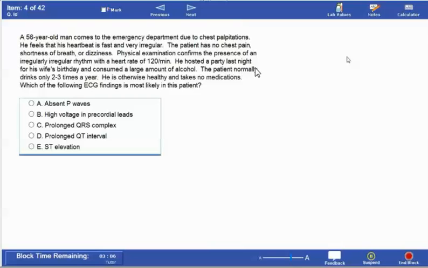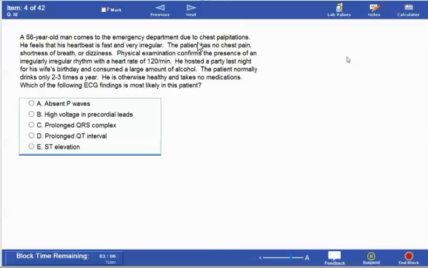He hosted a party last night for his wife's birthday and consumed a large amount of alcohol. The patient normally drinks only 2 to 3 times a year, so he is not a chronic drinker. You have to focus on every word in the case and highlight the keywords, because from every word you can include or exclude an answer. He is otherwise healthy and takes no medications, so no past history of any illness. Which of the following ECG findings is most likely in this patient?